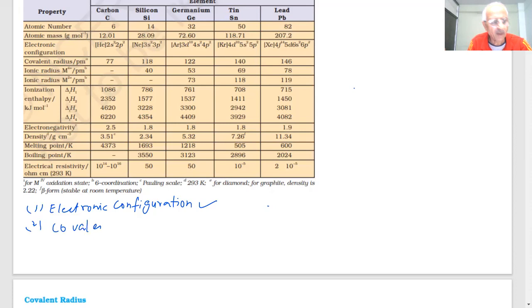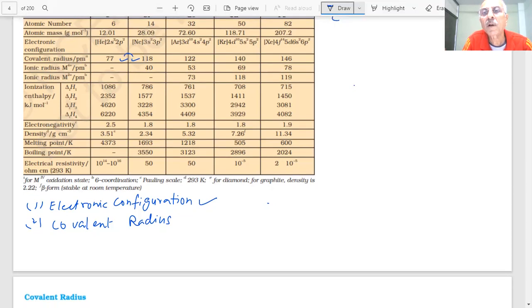Covalent radius. What is the value of the covalent radius, student? 77 to 118. Carbon, how much?